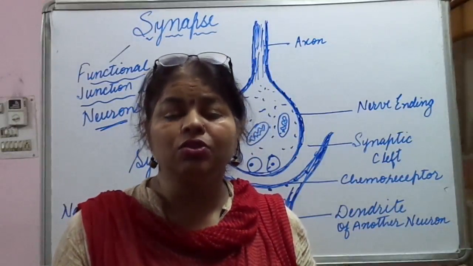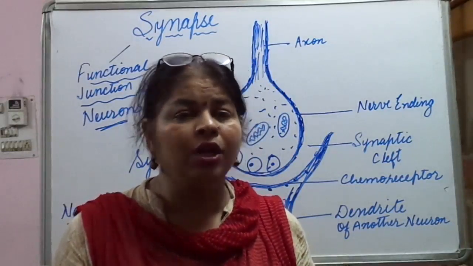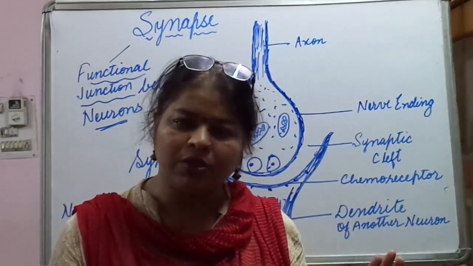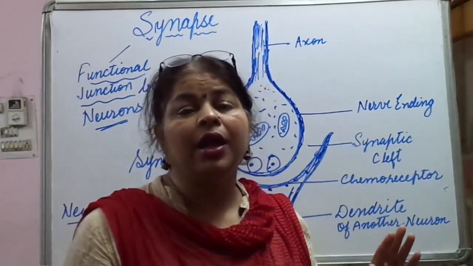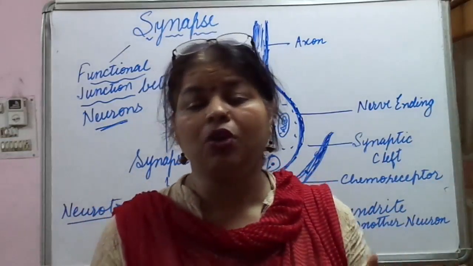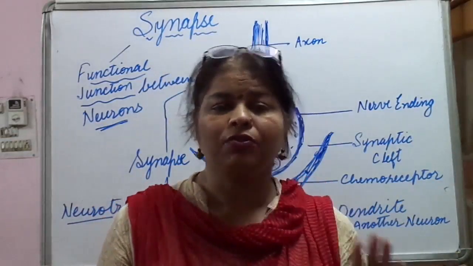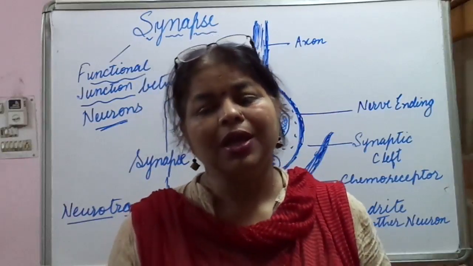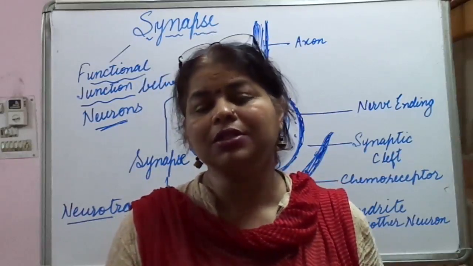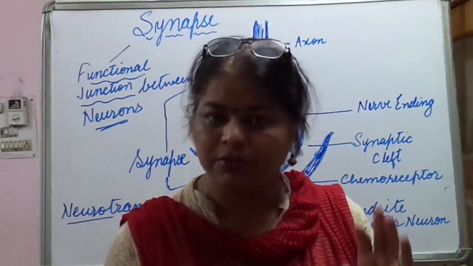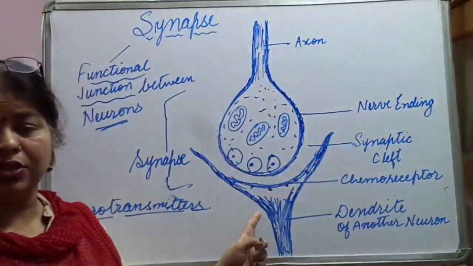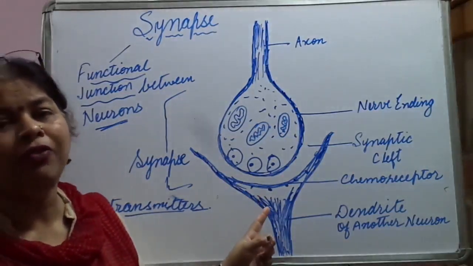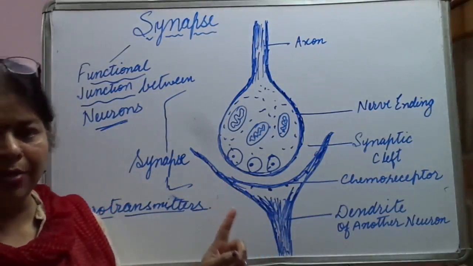So this neurotransmitter is secreted only on one side of the gap. It can never be backwards. That's why, and on which side? It is from the axon to the dendrite of the other neuron. So in this way, impulse travels across the neurons only in one direction. Only in one direction. Okay, that is from the axon of one neuron to the dendron of the other neuron through a synapse.